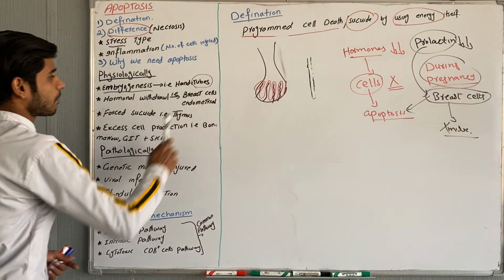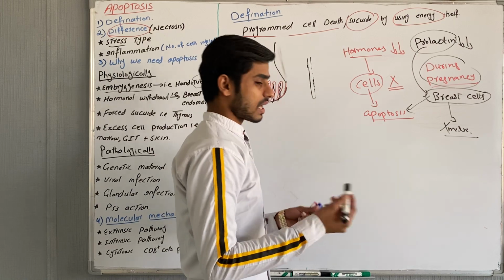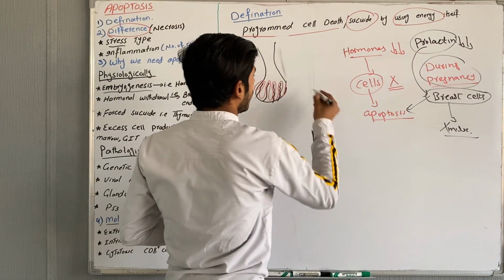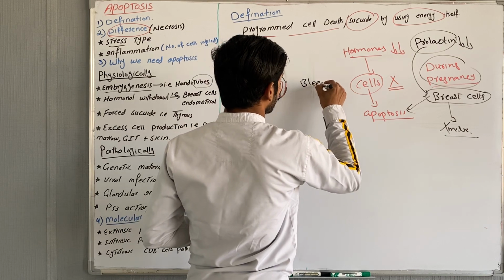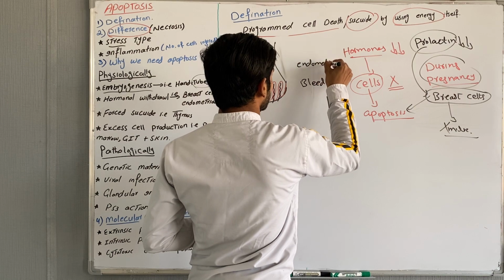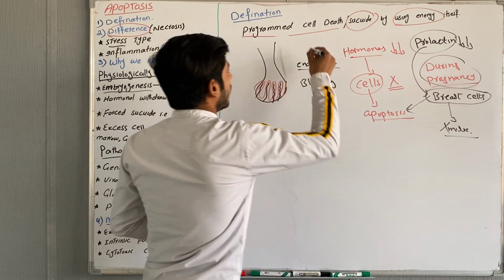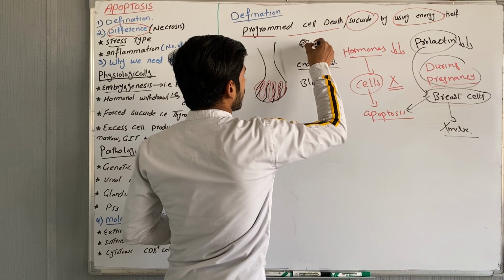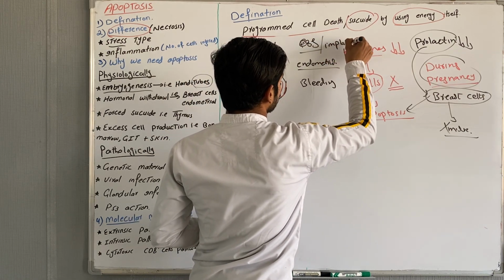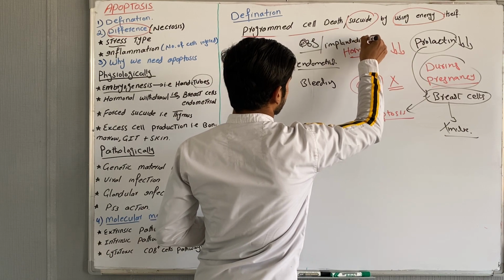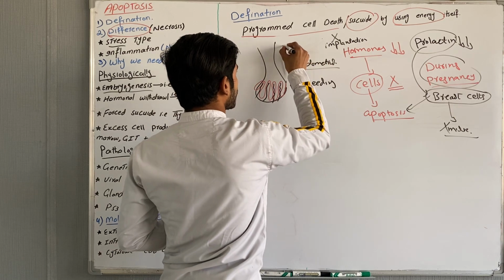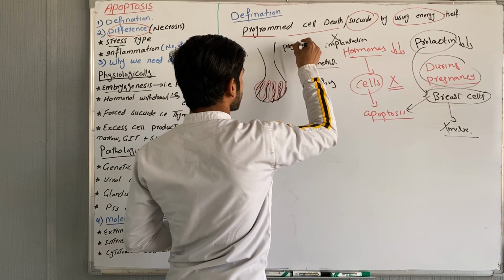Also another example, endometrial cells. Let's suppose that in the menstrual cycle, when bleeding occurs, why does bleeding take place? When there is no fertilization, no fertilized egg, no implantation, then clearly the progesterone hormone will decrease.